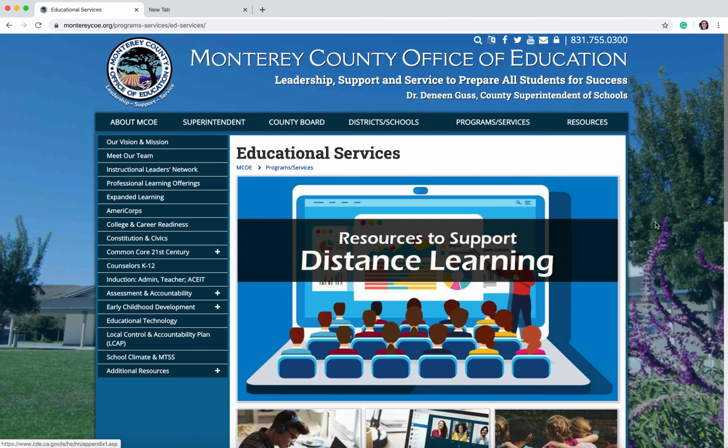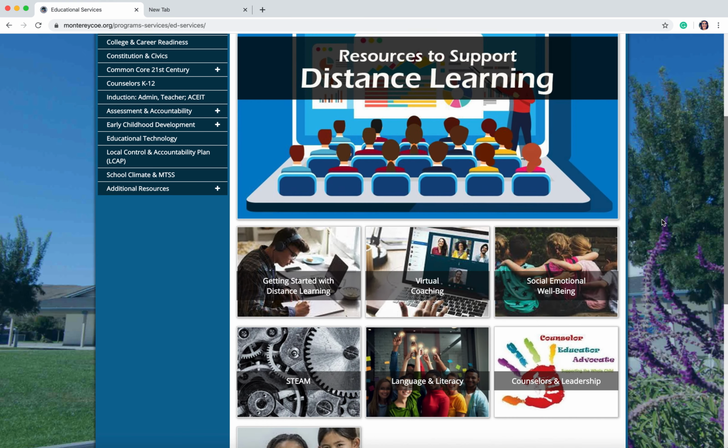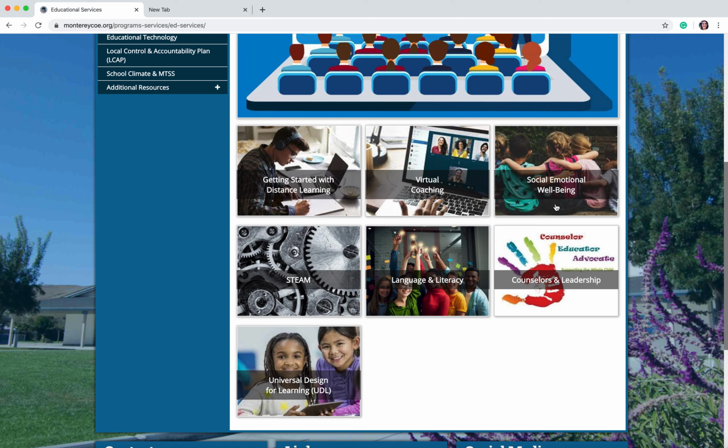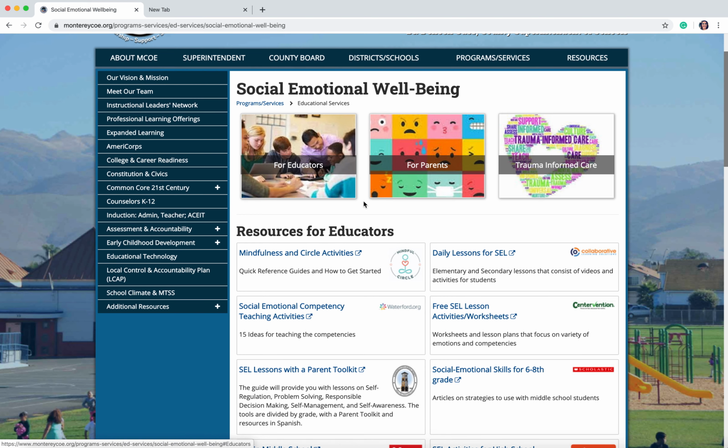You'll be navigated to a page that has a number of distance learning resources for educators, parents, and students. Here we have 7 different categories you can choose from. We're going to focus on the social emotional well-being, or SEL, resources we have available. We've categorized our resources into 3 categories: for educators, for parents, and trauma-informed care.